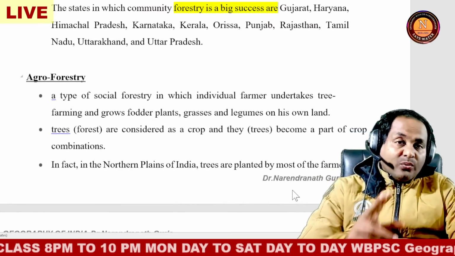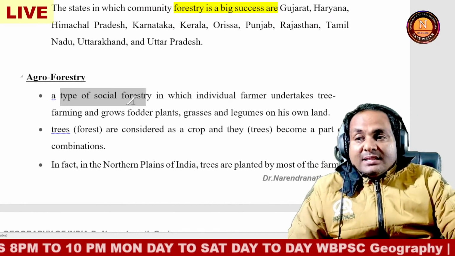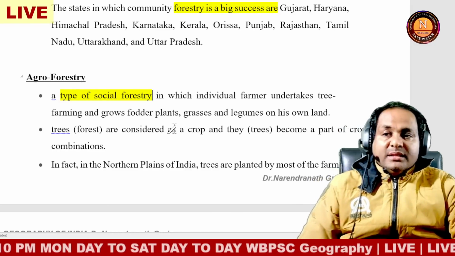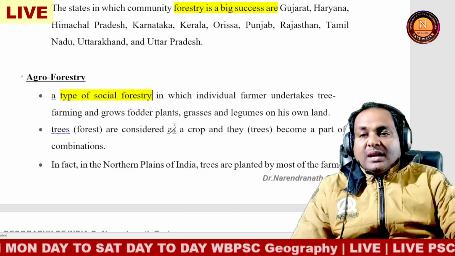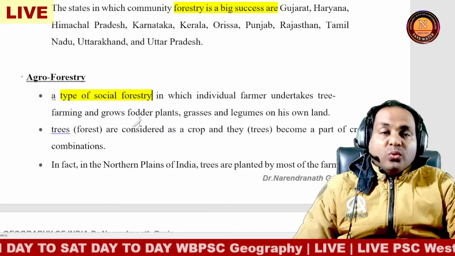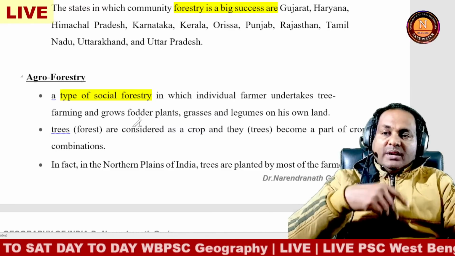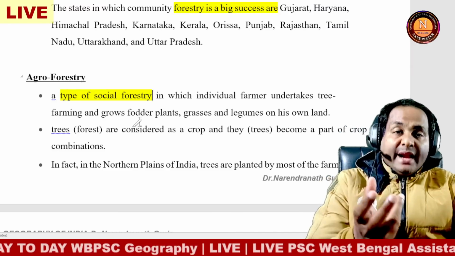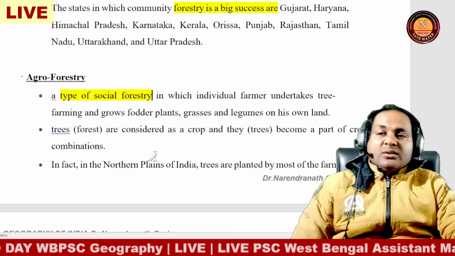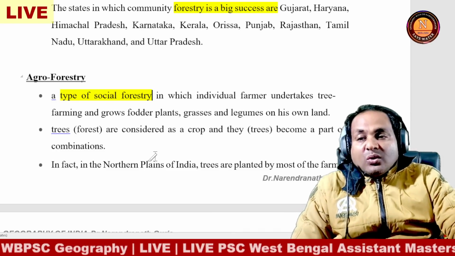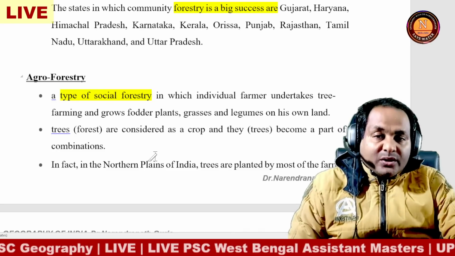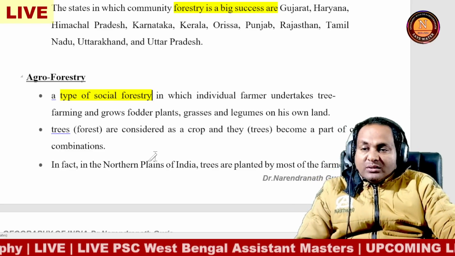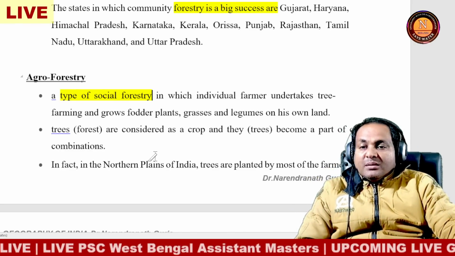Another type of social forestry is agroforestry, which involves individual farmers undertaking tree farming and growing fodder plants, grasses and legumes on their own land. Trees are considered as a crop and become a part of the crop combination. So it is very important. In fact, in the northern plain of India, trees are planted by most farmers.